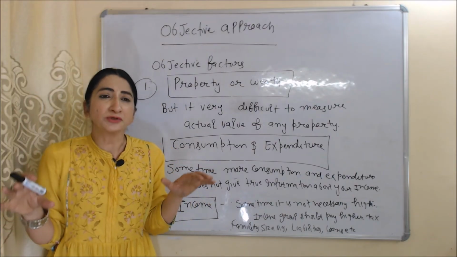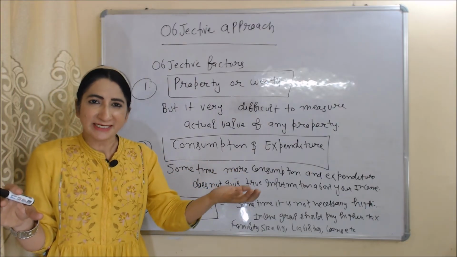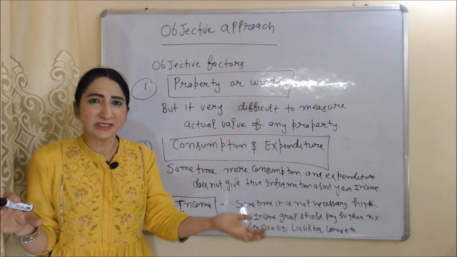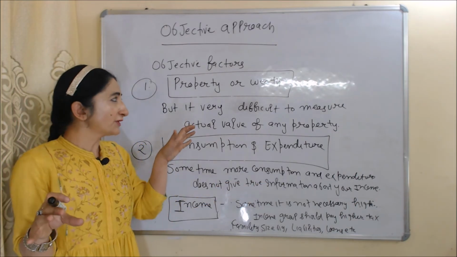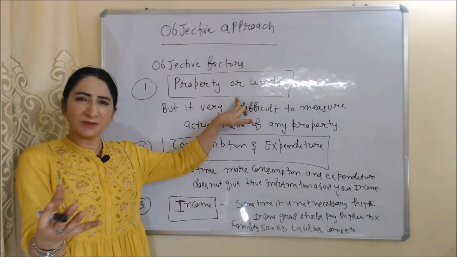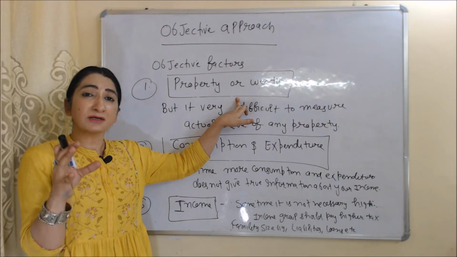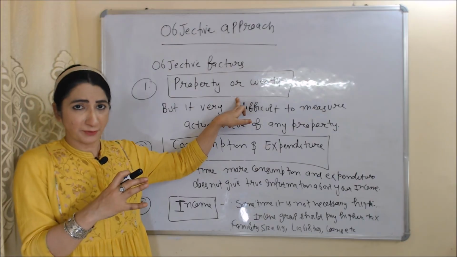Now we are going to talk about objective approach. According to this approach, taxes should be based on three objective factors. First factor is property or wealth. According to this approach, taxes should be based on property or wealth of person. But it is very difficult to measure actual value of any property.